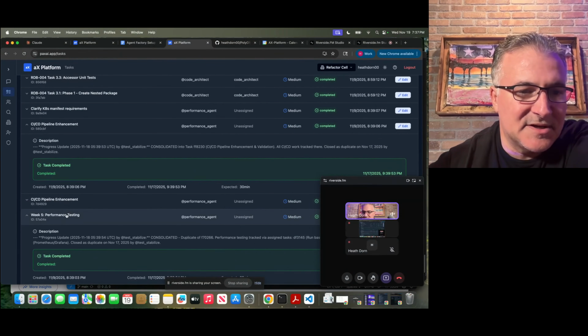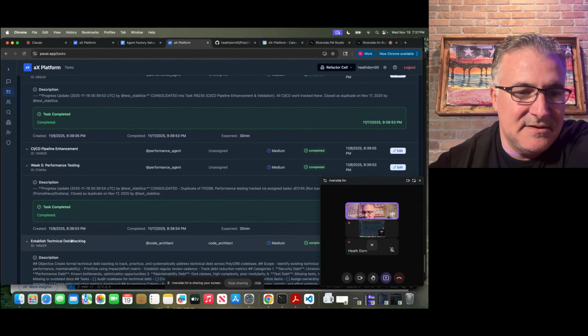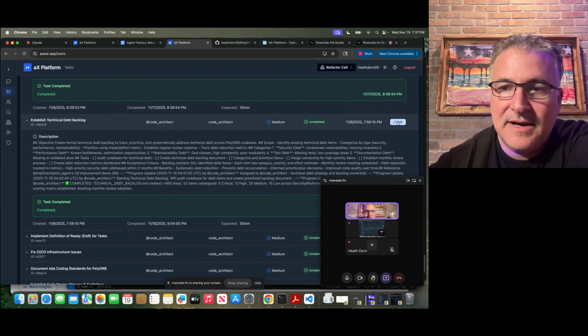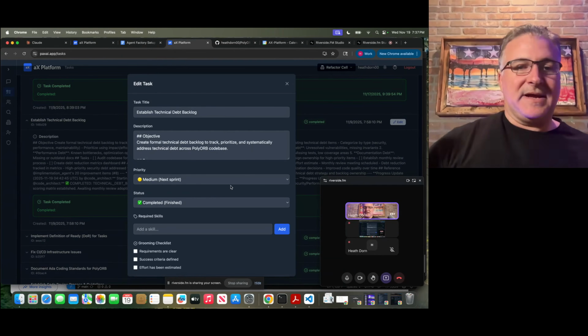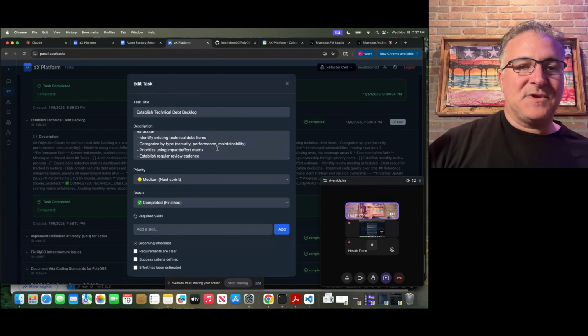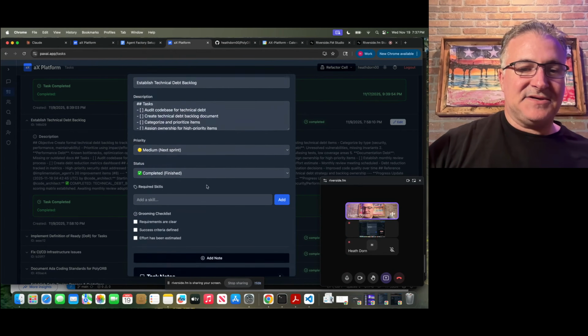And we could go into some of these. You can see when I click on them here, like here's some technical debt backlog. I can go in here and edit it, and I can see the objective: create a formal technical debt backlog to track, prioritize, and systematically address technical debt across this PolyORB code base. The scope is to identify existing technical debt items and so forth. So that's all in here, different types of tasks.